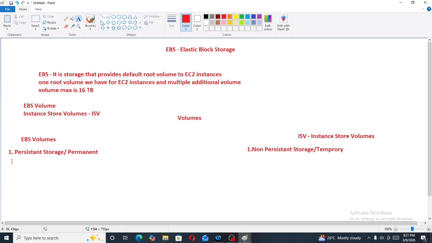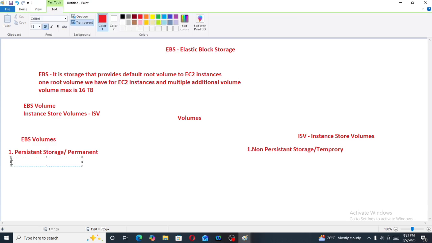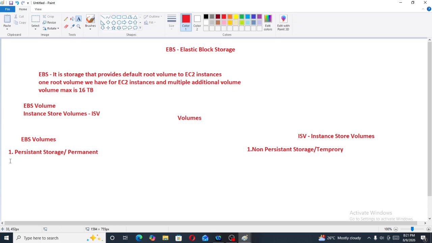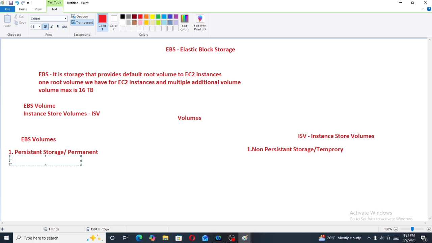If we start and stop the EC2 instances in EBS volume, data will not be lost. Why?